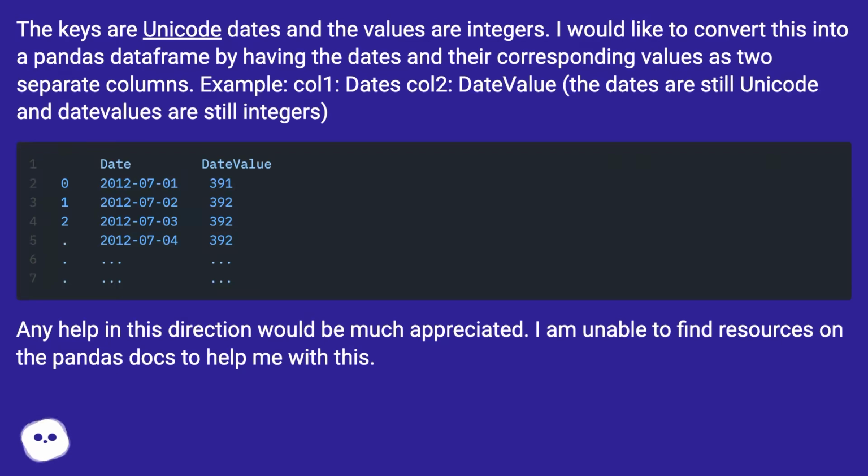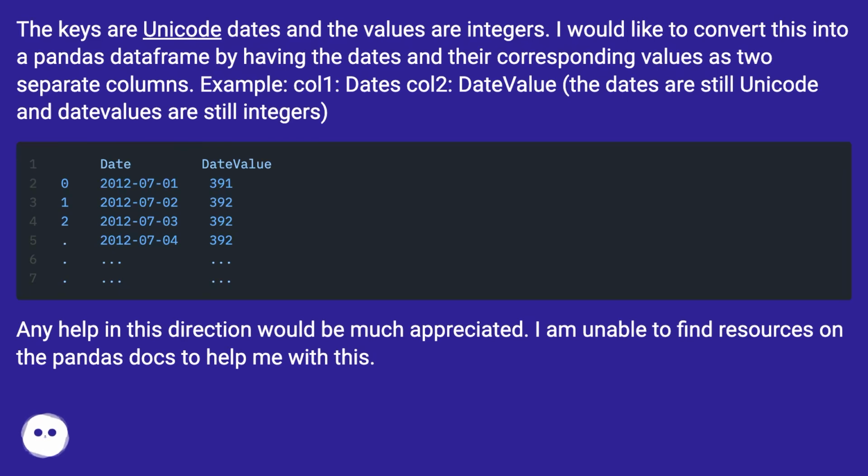I would like to convert this into a pandas data frame by having the dates and their corresponding values as two separate columns. Example, column 1, dates, column 2, date value. The dates are still Unicode and date values are still integers. Any help in this direction would be much appreciated.